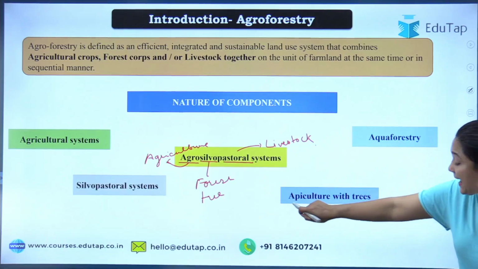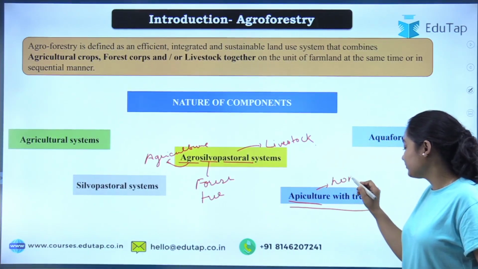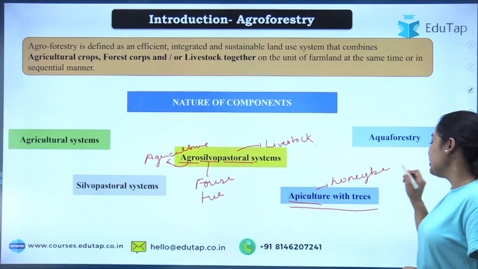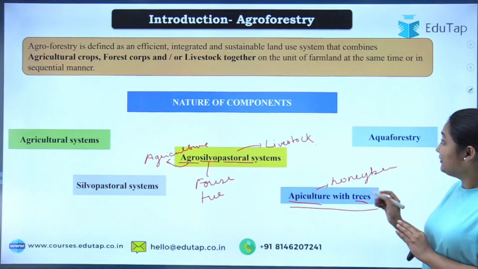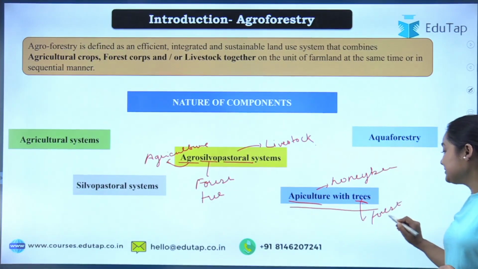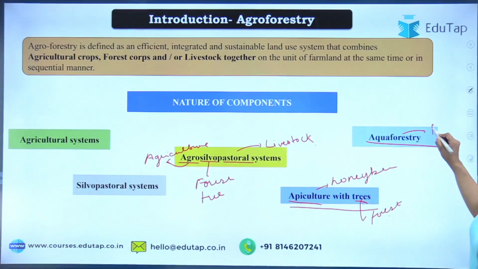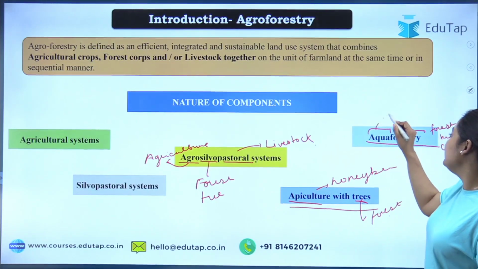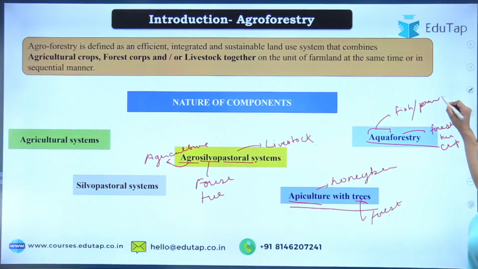Okay, now moving to the apiculture with tree. See, apiculture means honeybee. So here we are keeping honeybees along with the trees. And what kind of trees are these? Especially when we are talking about forestry, these will be forest trees, but trees that are rich in nectar. Okay, talking about the aquaforestry. So forestry, I think you all know, is growing the forest or the tree crop. And this aqua means we are also culturing either fish, prawn or shrimp.